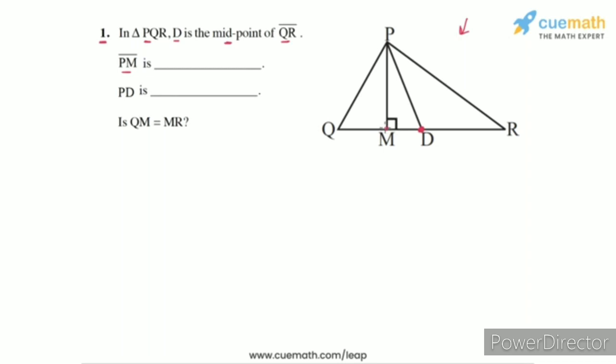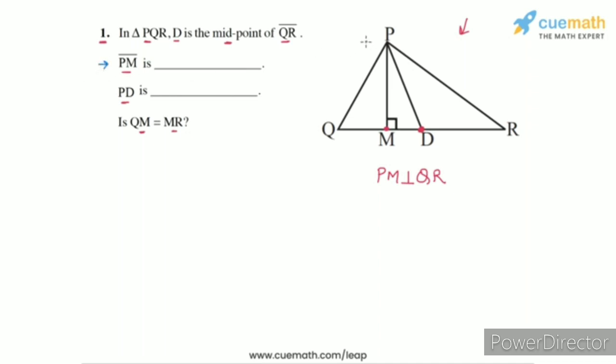M is this point here, and we can see that PM is perpendicular to QR. We have to specify what is the segment PM, what is the segment PD, and then answer, is QM equal to MR or not? So let's start with the first one. What is the segment PM?